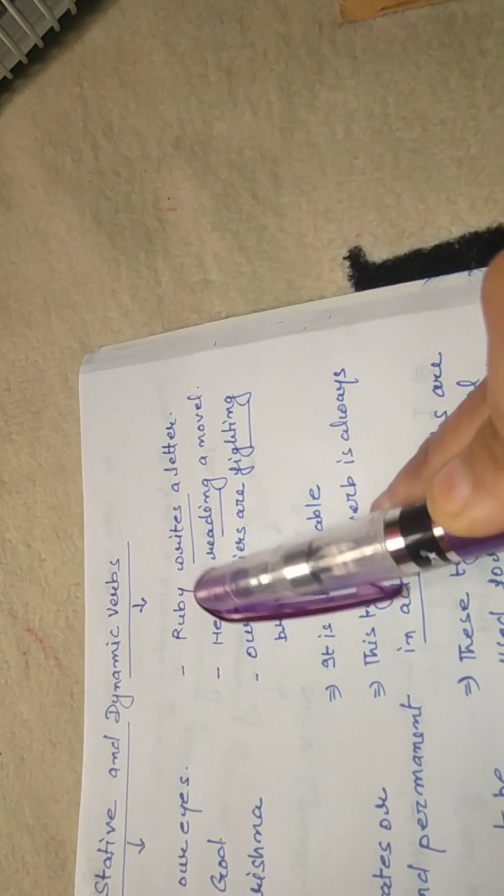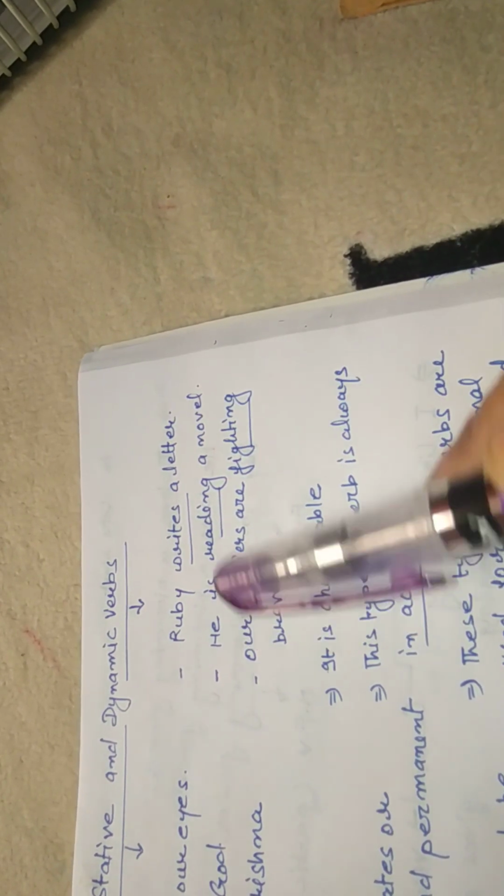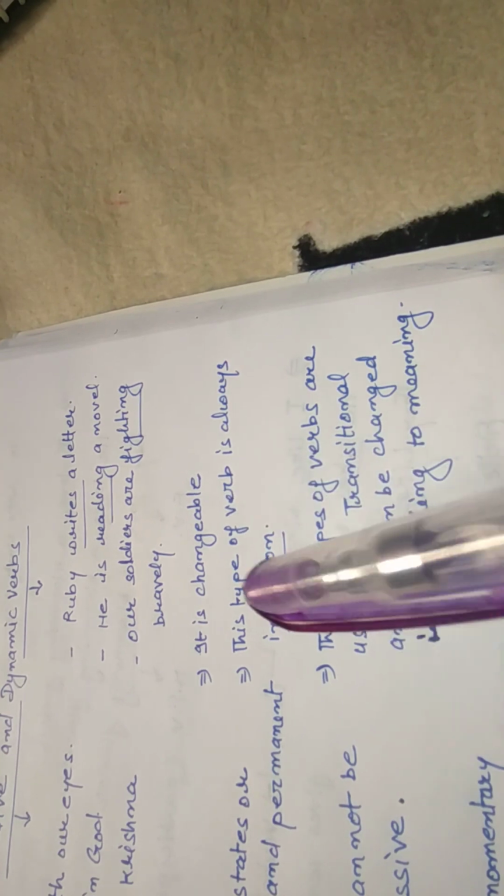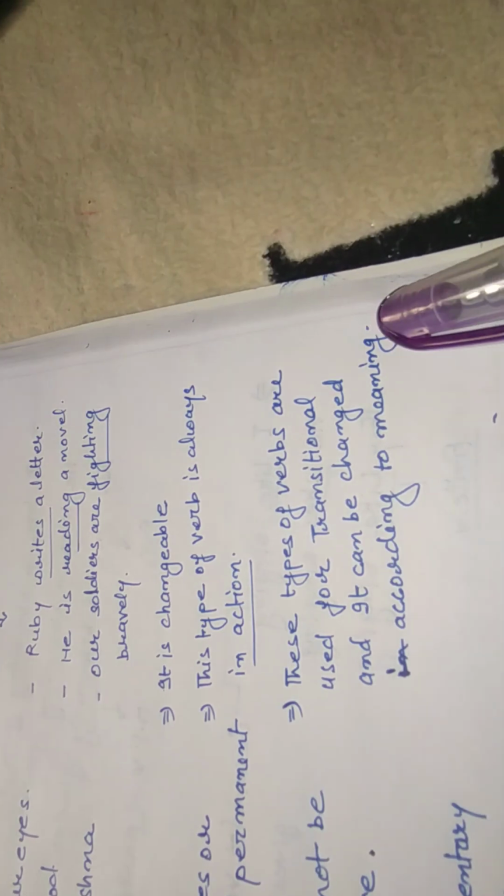Dynamic means progressive. See examples: Ruby writes a letter. He is reading a novel. Our soldiers are fighting bravely. Dynamic verbs are changeable. This type of verb is always in action. These types of verb are used for transitional activities and can be changed according to meaning.